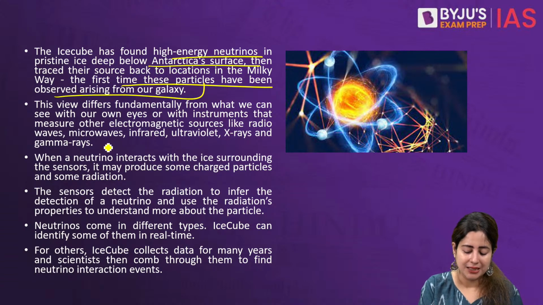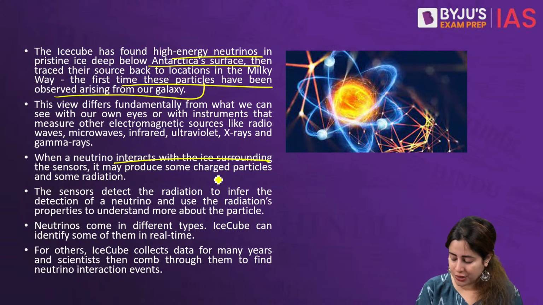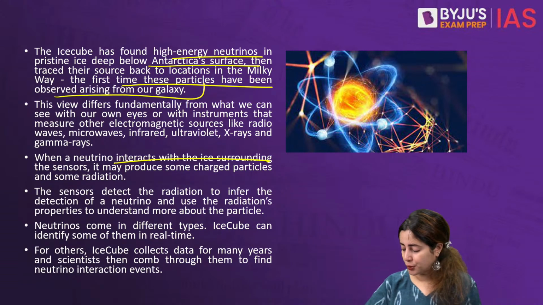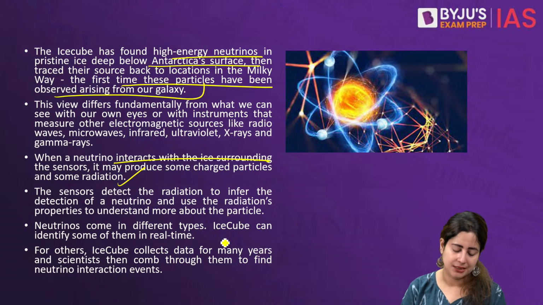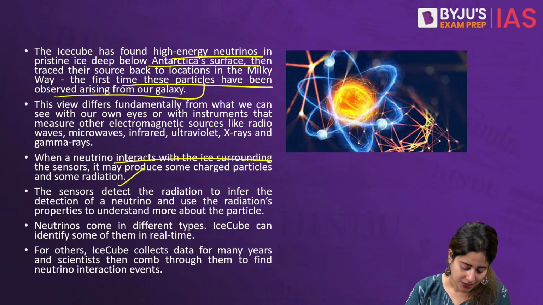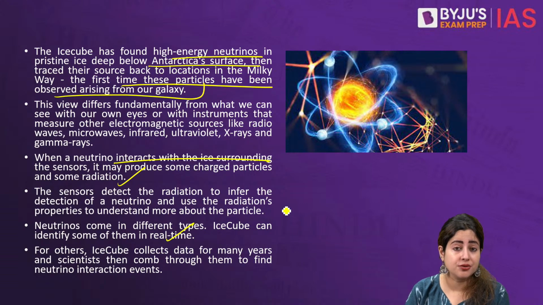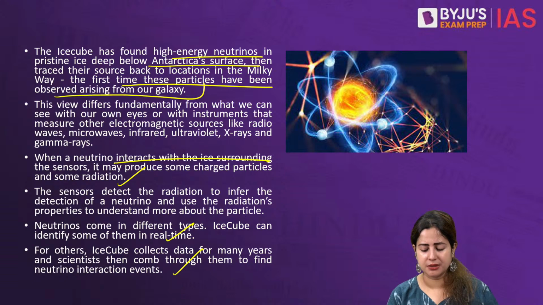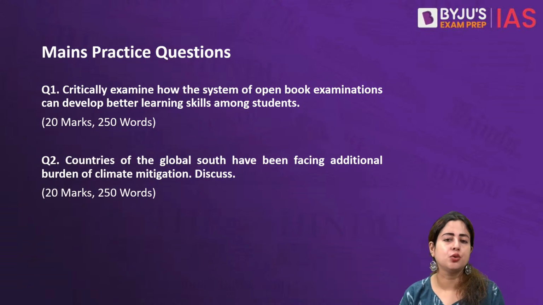We can also say that if a neutrino interacts with the ice-supporting sensors, then it is capable of causing some radiation. If we are able to gauge this radiation, it will help us understand, in real time, the radiations of much larger and more complex cosmic bodies. That's what the article talks about. And now let's proceed with the two questions of the day.